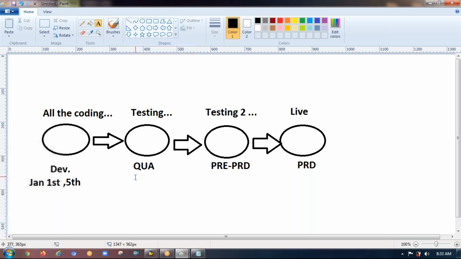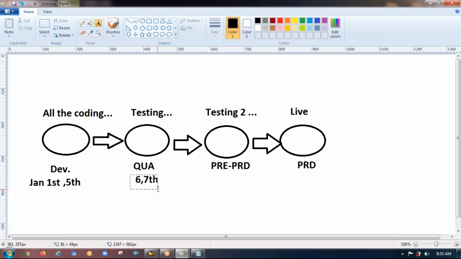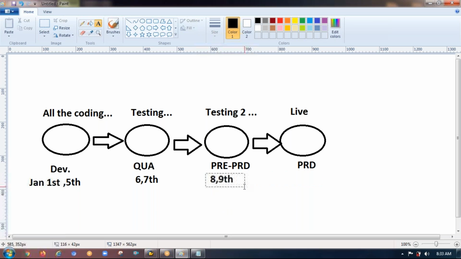They test the code on the 6th and 7th. If they feel this is good, they move the code to the second testing server, and on the 8th and 9th they test it one more time. Finally, the code will be moved to live.